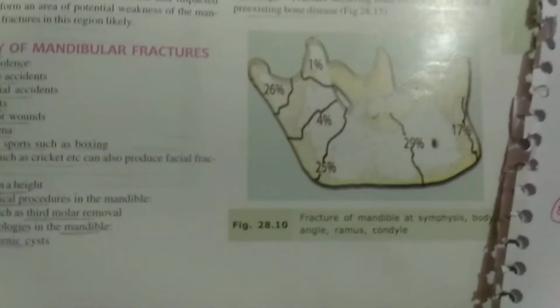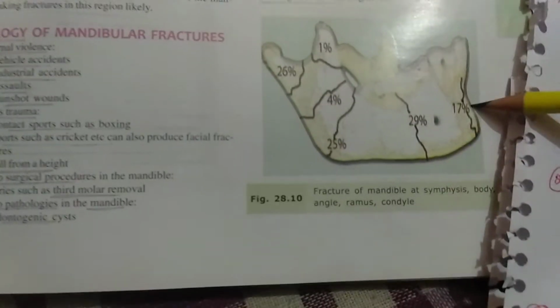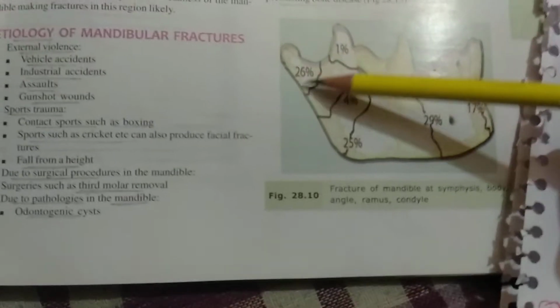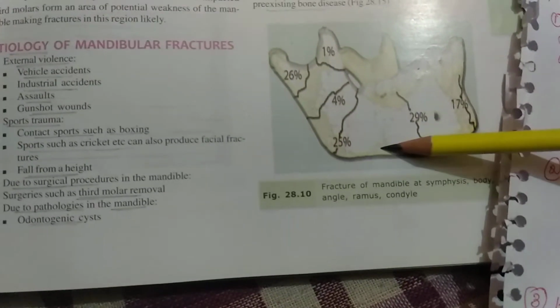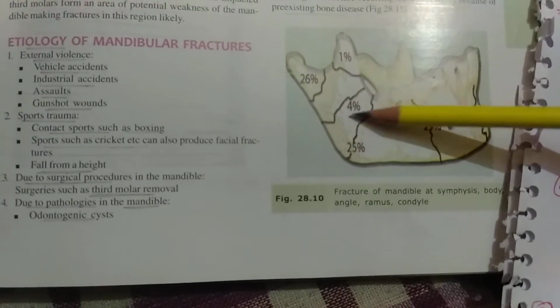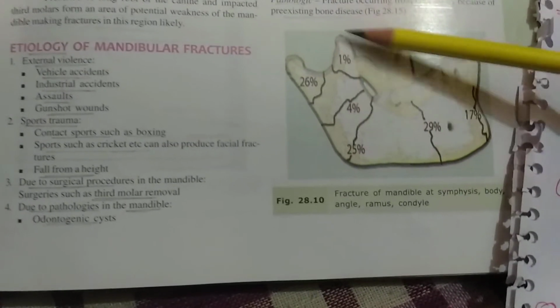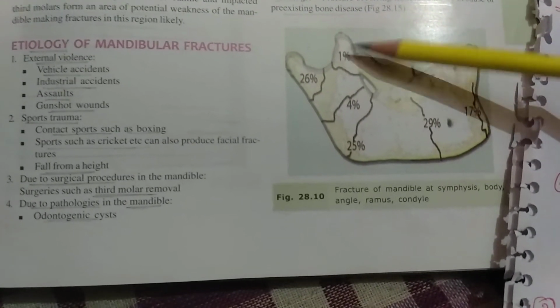Now, what are the locations? Most common locations for the mandible fractures are: first one is the body. 29% of the fractures occur in the body region of the mandible. Then is the condyle. This is the condyle, and 26% occur in the condyle. Then is the angle of the mandible. 25% of the fractures are common in the angle. Then is the symphysial region. Then is the ramus fractures, and then 1% are the coronoid process fractures.